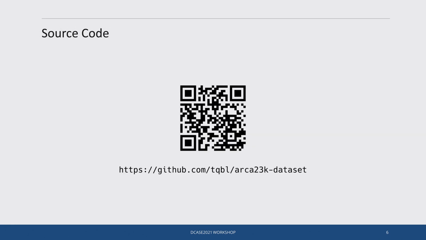To encourage others to extend our work or to adapt it for their own needs, the software used to create the datasets is available as open source code.